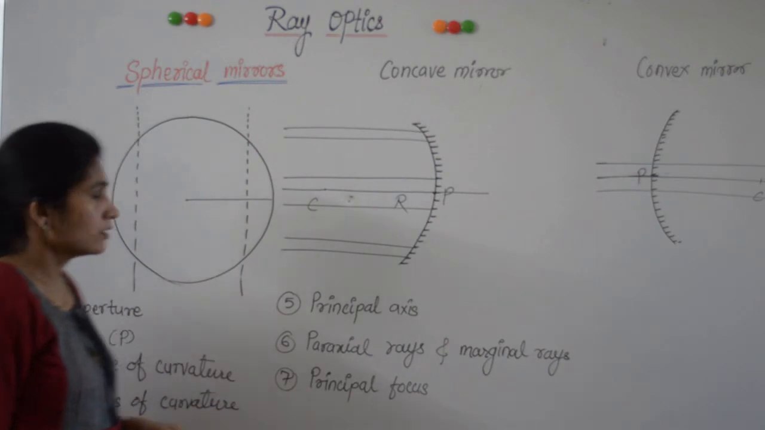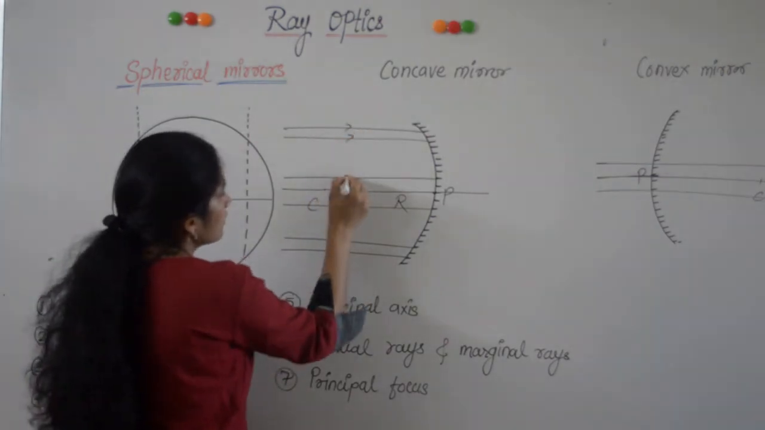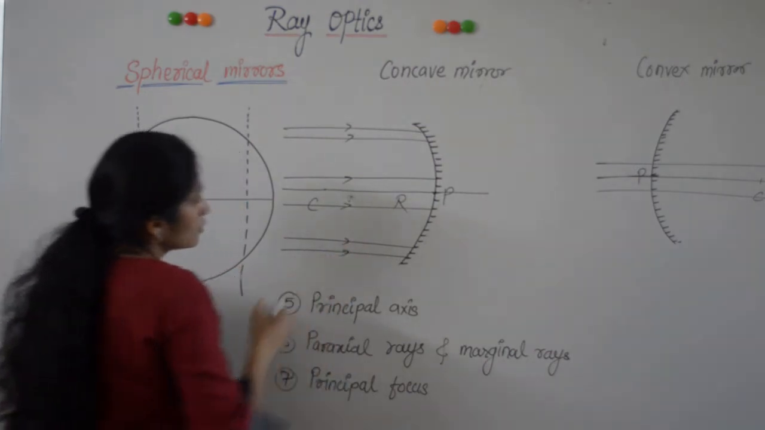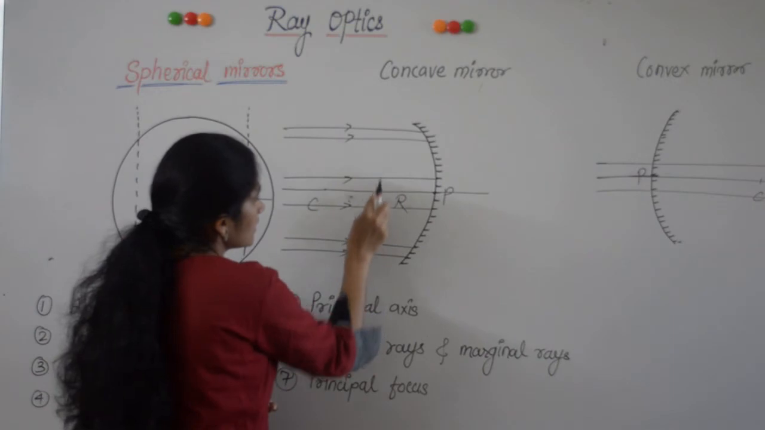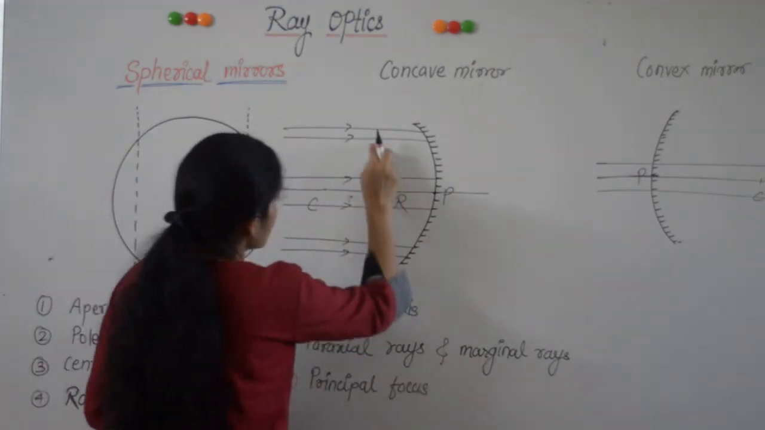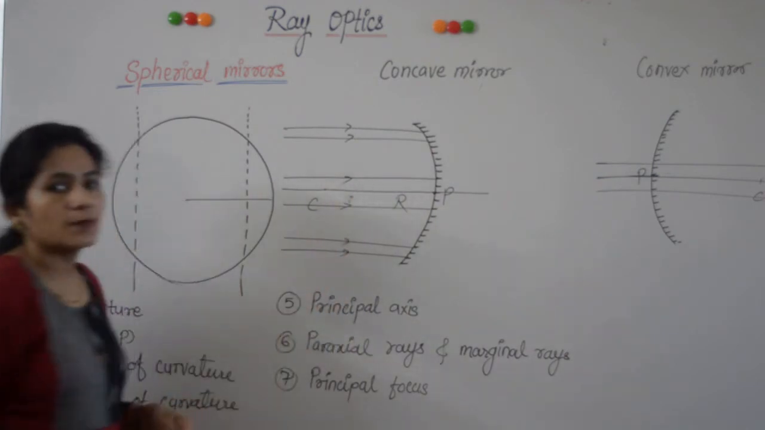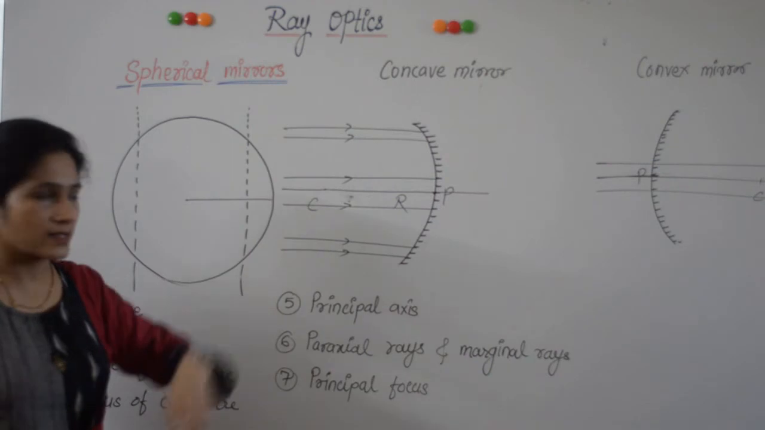Both the rays are parallel to the principal axis. Only they differ in position. These paraxial rays are close to the principal axis, whereas the marginal rays are away from the principal axis, but both rays are parallel to the principal axis.